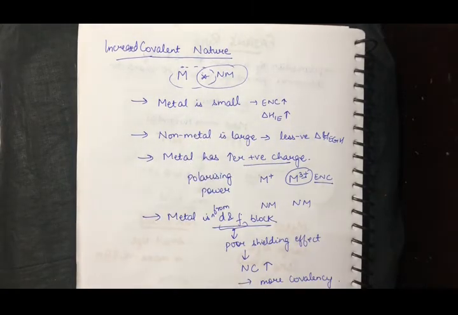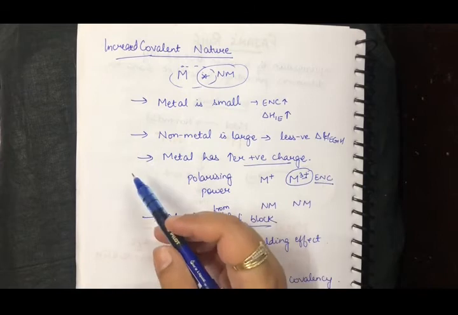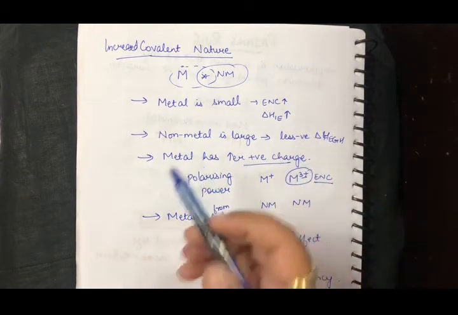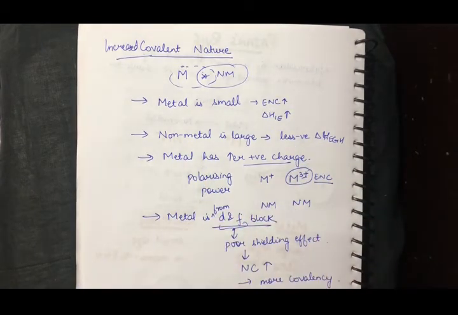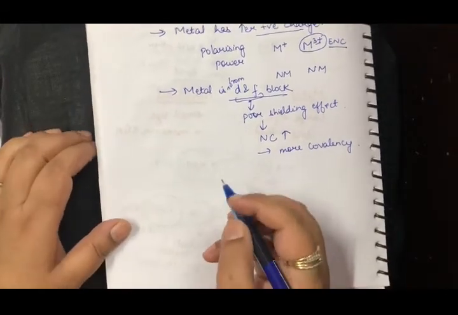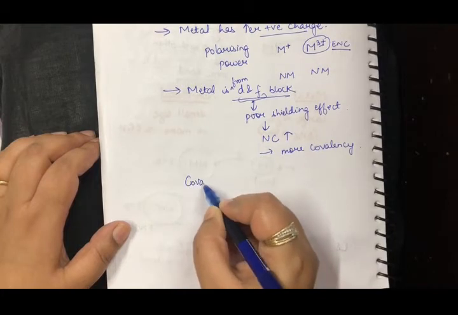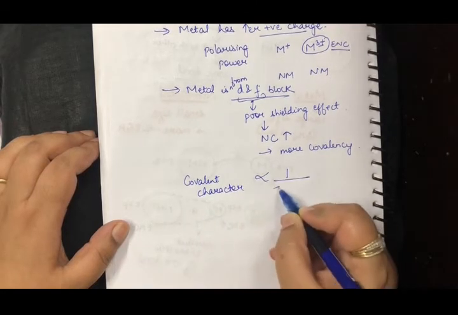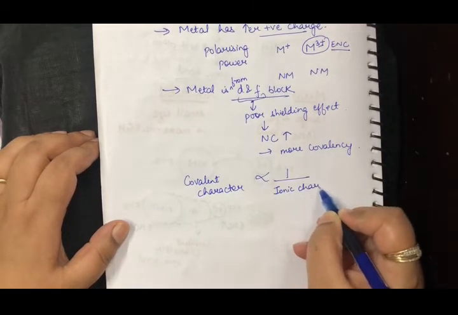If the metal is small, if the metal has more positive charge, it has the capacity to pull back the transferred pair of electrons towards itself, because there is going to be more effective nuclear charge, so hence it will have a higher covalent nature. Similarly, if it is from D and F block, since it has poor shielding effect, the removal of the electron from such a block, orbital, it is going to be tough, so the ionic character is less and the covalent character is more. So now one thing is very clear, that covalent character is inversely proportional to the ionic character. एक ज़्यादा होगा तो दूसरा कम हो जाएगा.